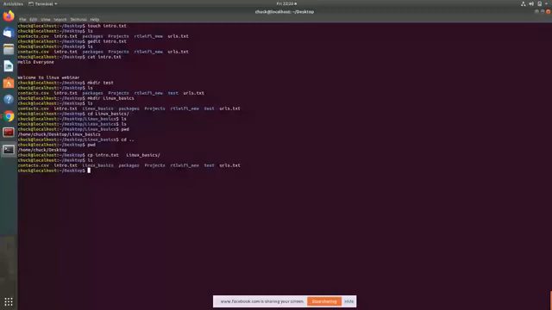If I do ls, you can see that intro.txt is still present. But if I move into Linux basics, intro.txt is present over here also. Last time this directory was empty, but now there's a new file over here, and if I do cat, all the content is present.